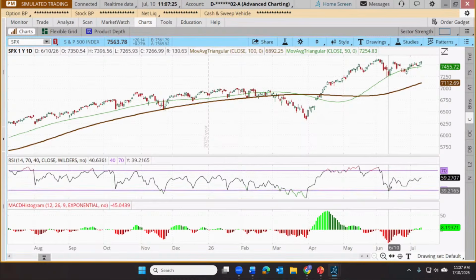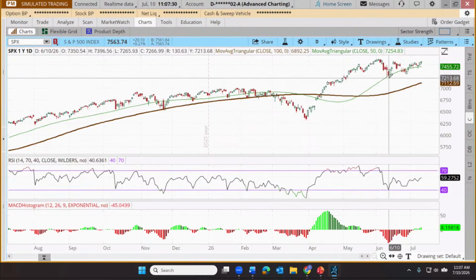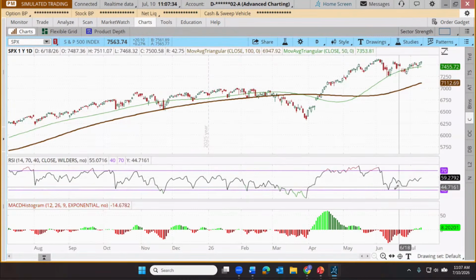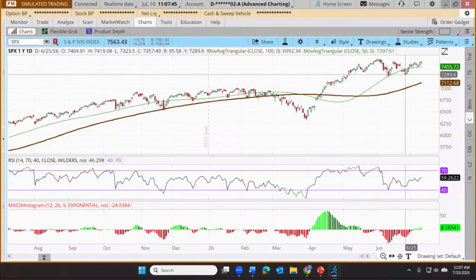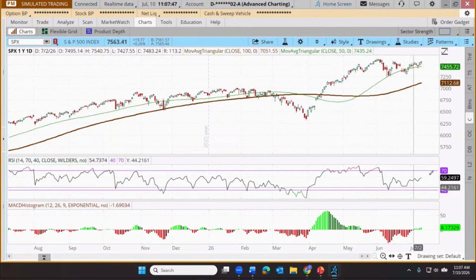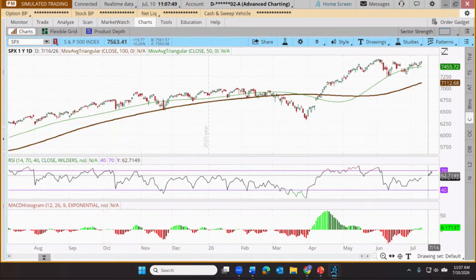We got down there recently as we bounced off that 50 triangular moving average, still in a bullish condition on the trend, but that RSI is still kind of strengthening. So even though it's not necessarily in value territory, that would still be interpreted traditionally as a bullish confirmation. So that's a check for trend, a check for value for the bulls.